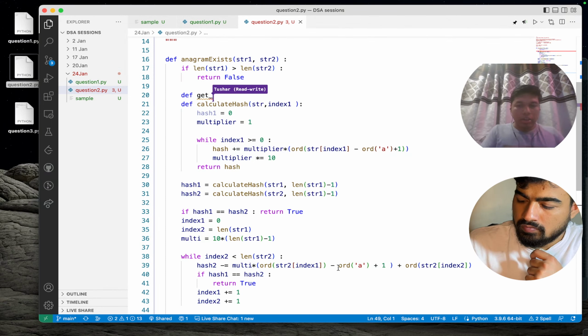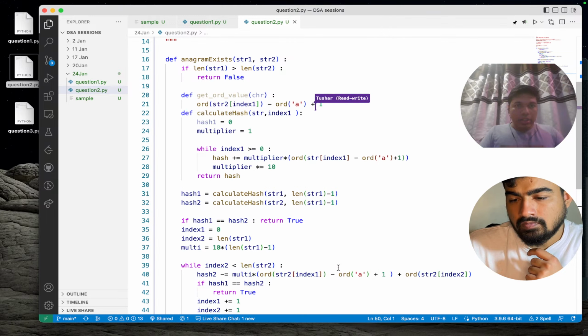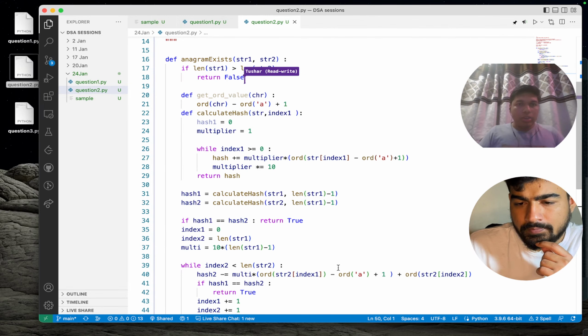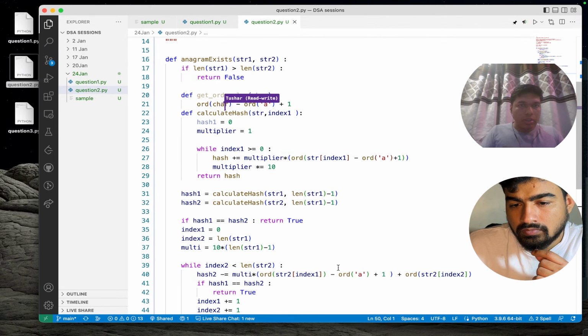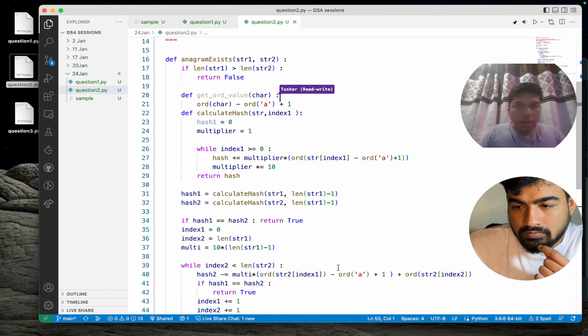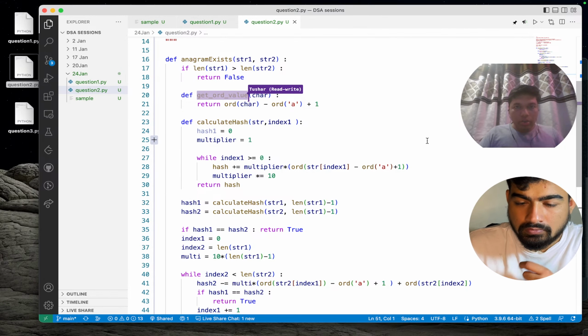Definition, get ORD value, taking a char, and we want to return its order value.